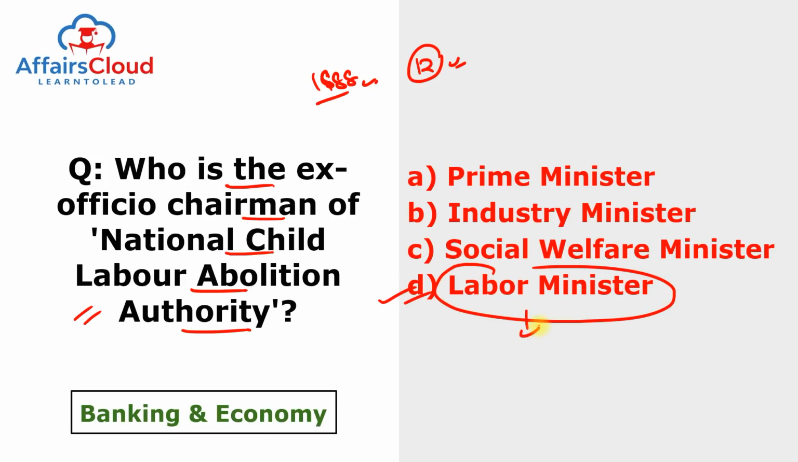And who is currently the Labor Minister? Labor Minister is Union Minister Bhupender Yadav. Bhupender Yadav is currently a member of Rajya Sabha from Rajasthan.